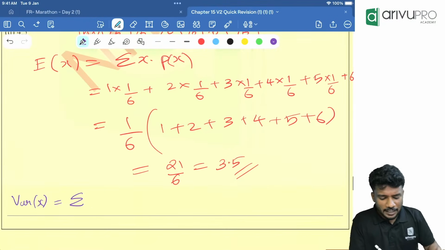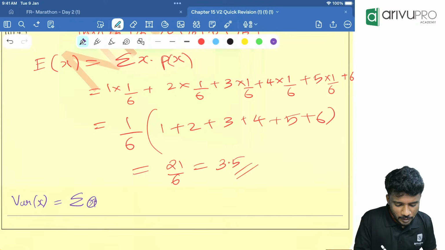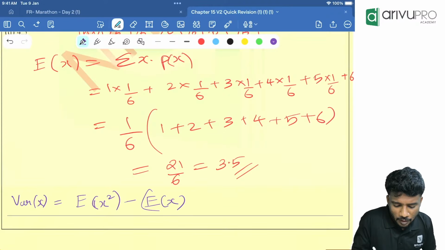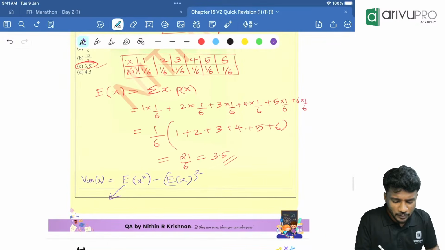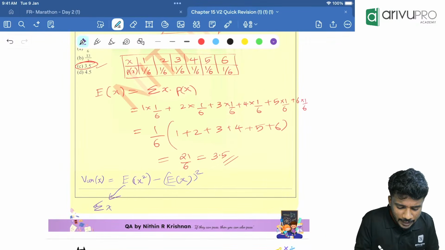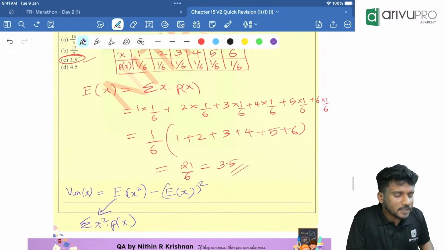Okay. Now variance is what? E of x square minus E of x the whole square. Now we need to find E of x square. How to find E of x square? That is nothing but sigma x square into p of x. Now you tell me what are the x square values here.